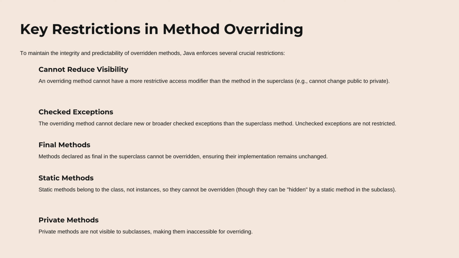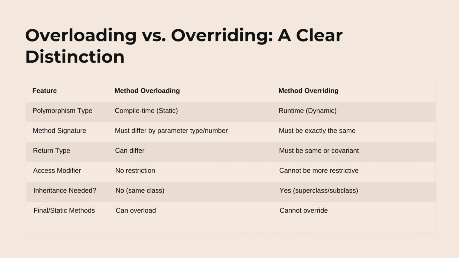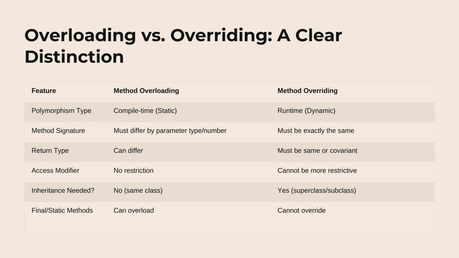Final methods: methods declared as final in the superclass cannot be overridden, ensuring their implementation remains unchanged. Static methods: static methods belong to the class, not instances, so they cannot be overridden, though they can be hidden by a static method in the subclass. Private methods: private methods are not visible to subclasses, making them inaccessible for overriding.